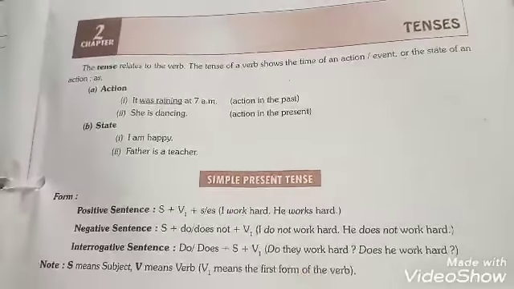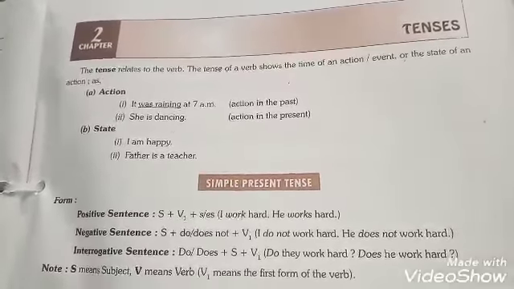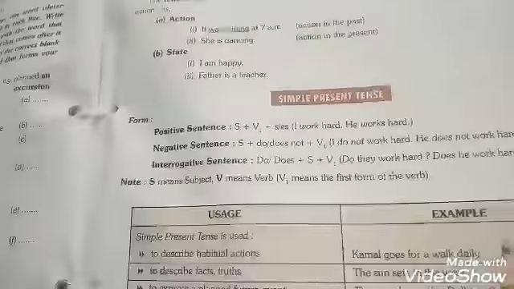Students, now move to the usage of simple present tense. That's very important, and questions are generally asked from this one. Simple present tense is used, first, to describe habitual actions or actions of habit, daily habit that we generally do daily. Example: Kamal goes for a walk daily.